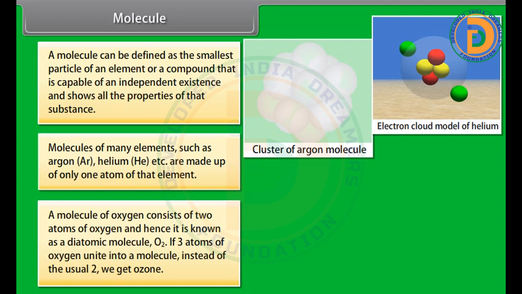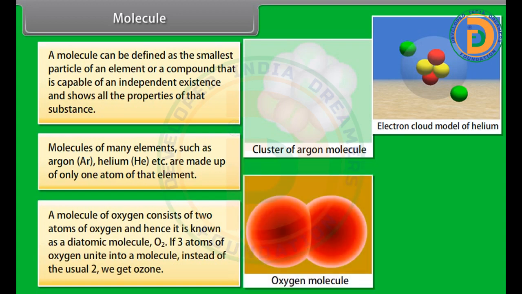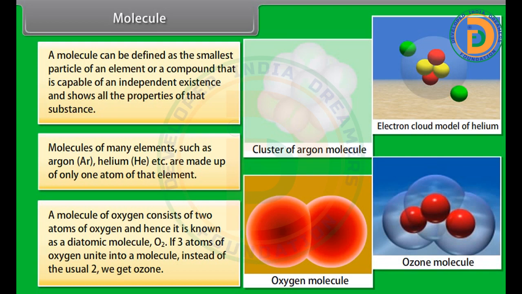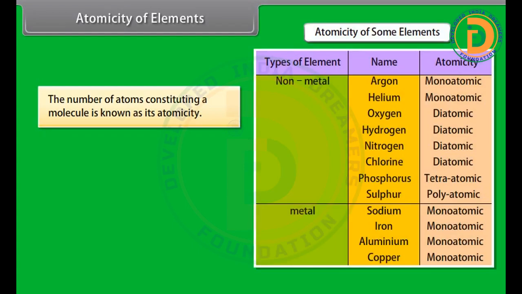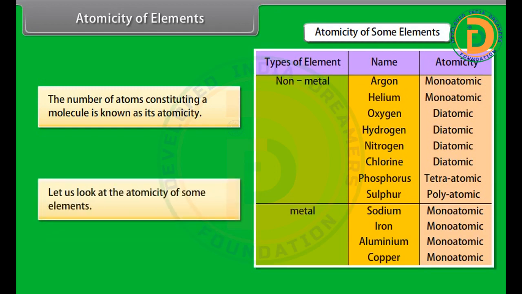A molecule of oxygen consists of two atoms of oxygen and hence it is known as a diatomic molecule, O2. If three atoms of oxygen unite into a molecule instead of the usual two, we get ozone. Atomicity of elements. The number of atoms constituting a molecule is known as its atomicity. Let us look at the atomicity of some elements.